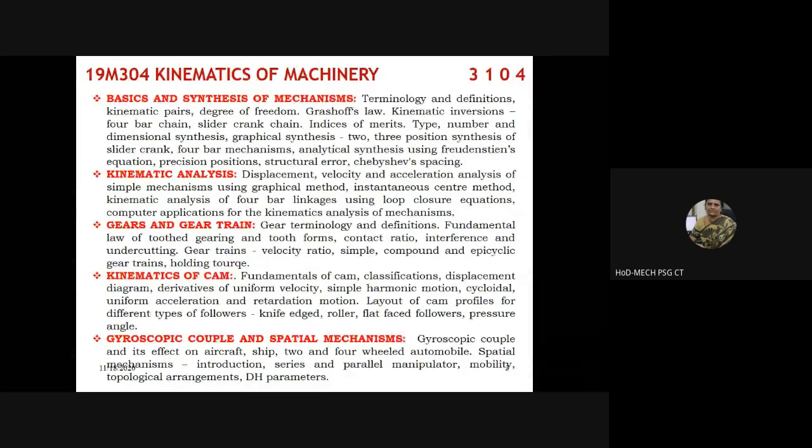So what's a course outcome? A course outcome is the activity, or course outcomes are the activities, that you will be able to perform at the end of the course. After completely going through the course, that means at the end of the semester, under this particular course, kinematics of machinery, after studying this course in full, what are the various activities that you will be able to do? That is what is meant by course outcome.